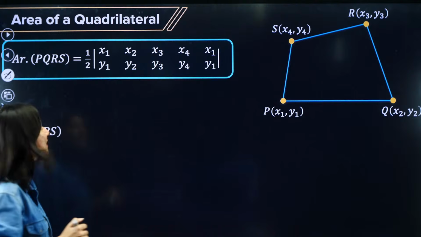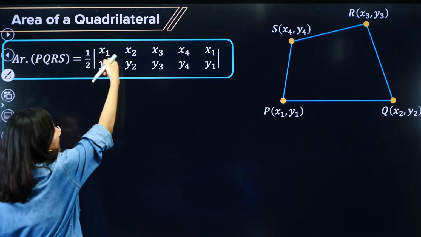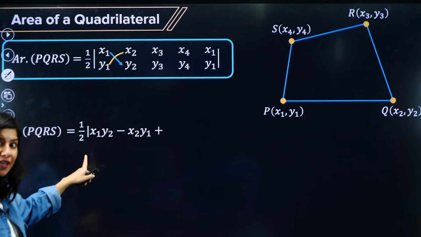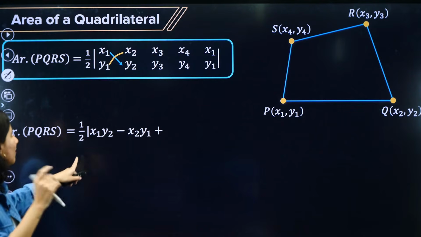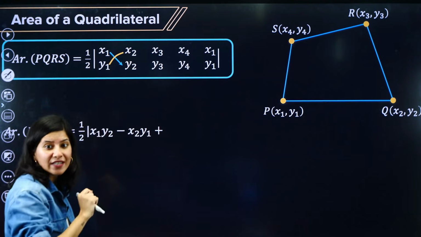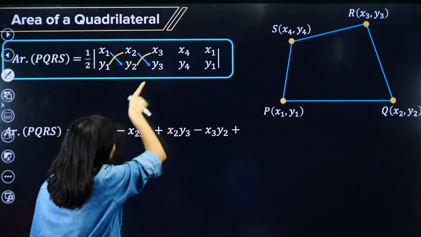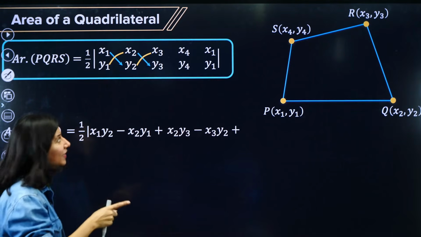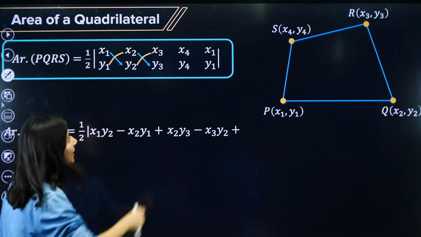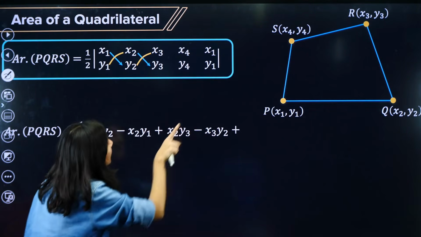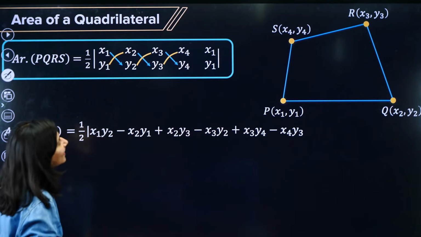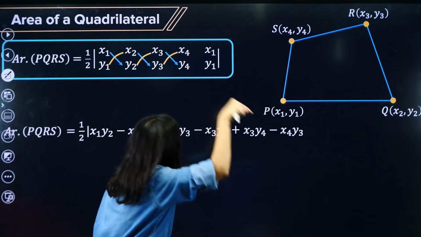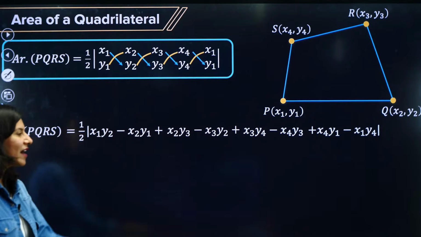First step. Did you notice? Now crisscross: x1, y2 minus y1, x2. Half is already there in triangle, quadrilateral, everywhere, pentagon. Half times x1, y2 minus y1, x2, plus x2, y3 minus y2, x3. Are you understanding? Now tell me what would be the next term. x3, y4 minus y3, x4. And last, final, x4, y1 minus y4, x1.